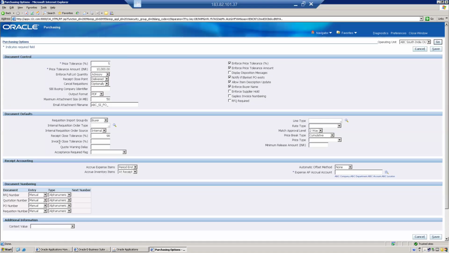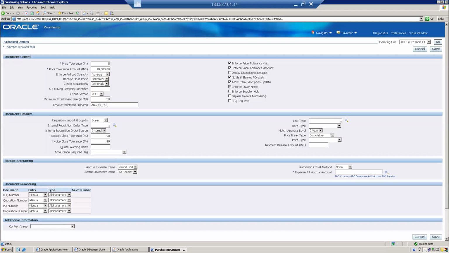In that case, do you want the system to close the invoice after you create an invoice for 98 quantity? For the remaining two quantity, do you want to keep the invoice status open or close? You can set that up here. I'll set up 99 percent here.